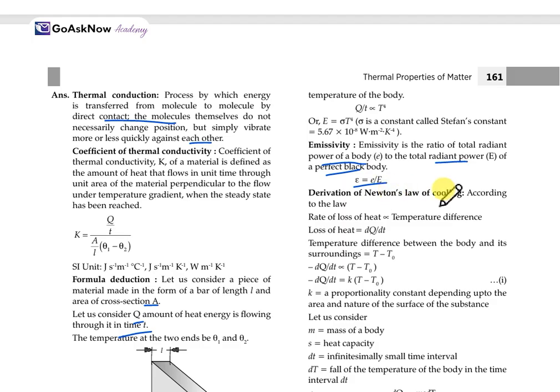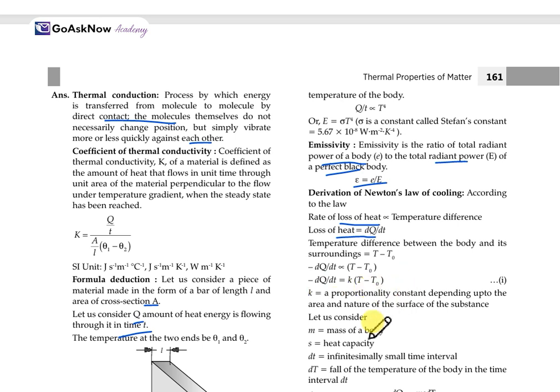Then the derivation of Newton's law of cooling. According to the law, the rate of loss of heat is directly proportional to the temperature difference. So the loss of heat is dQ upon dt. The temperature difference between the body and its surroundings is T minus T naught. So dQ upon dt is directly proportional to T minus T naught, so dQ upon dt is equal to K(T minus T naught).